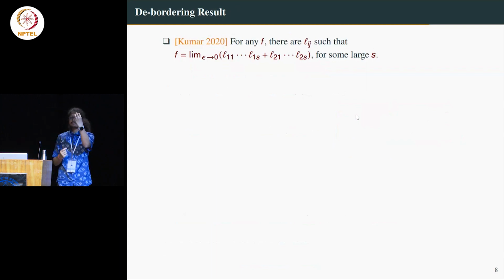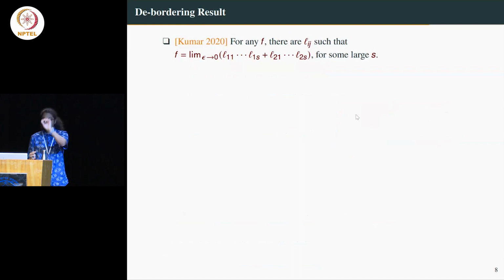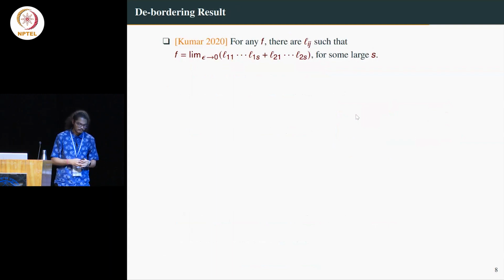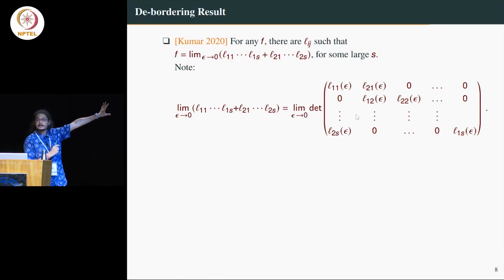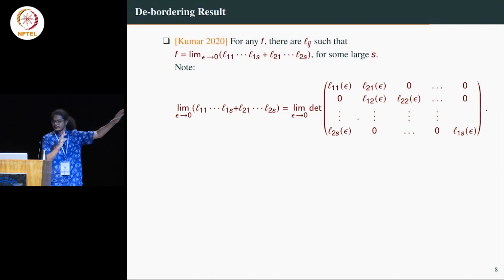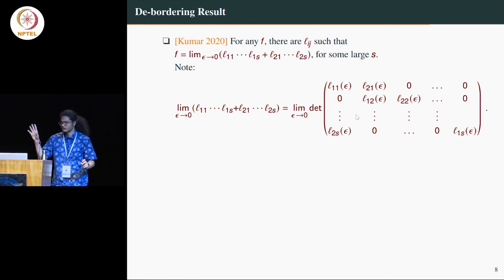So any polynomial f can be written as a limit of L11 dot L1s plus L21 dot L2s, where the Li's are linear polynomials, but your s has to be large. In terms of determinant, let me write it this way. I have a very specific determinant, and any polynomial f can be written in the limiting sense. I should also mention that without limit, you can never write it as a sum of two products. So limit actually is really important.